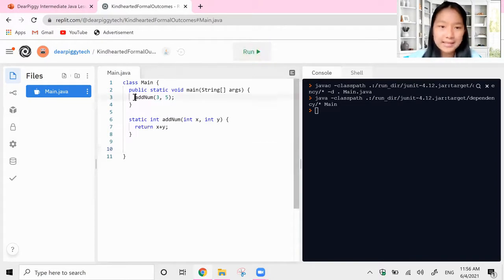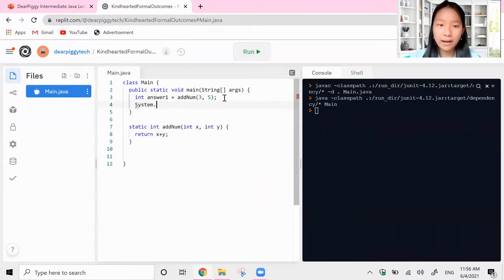Oops, hold on guys, I forgot to do this. I'm supposed to do int answer1 is equal to this and then print it back out. Because whenever you use the return keyword, you have to set it to an integer and then print that integer back out. So my bad, let's run this again.